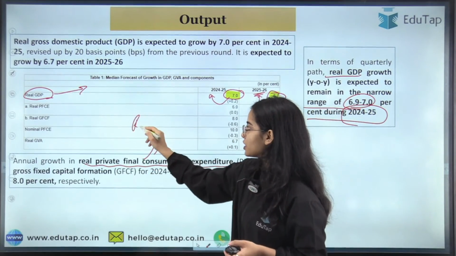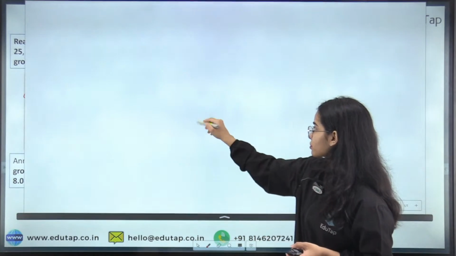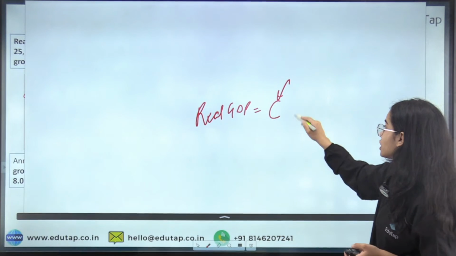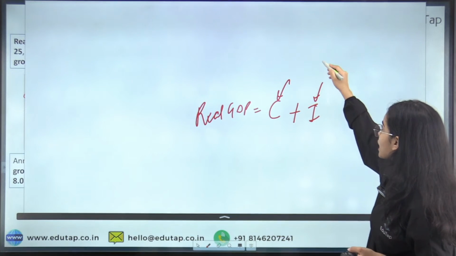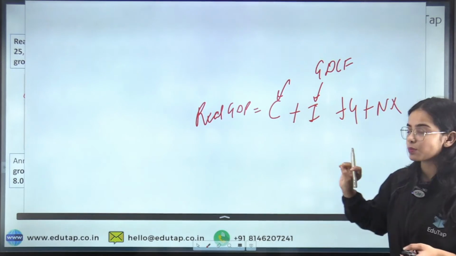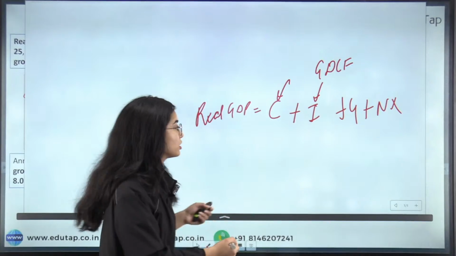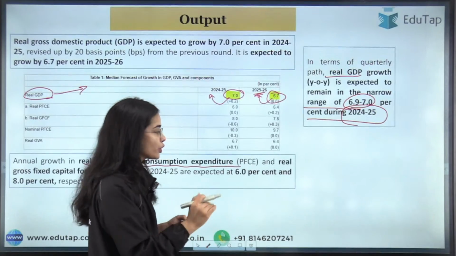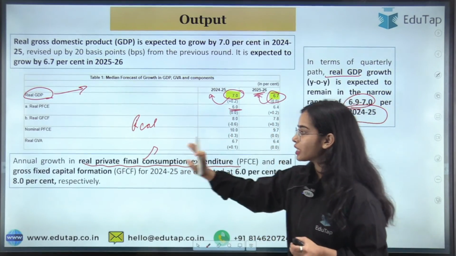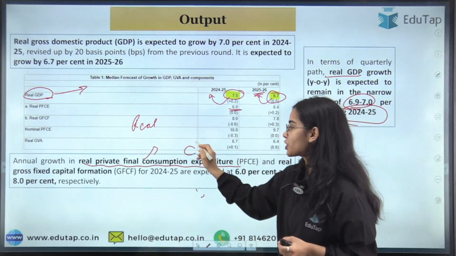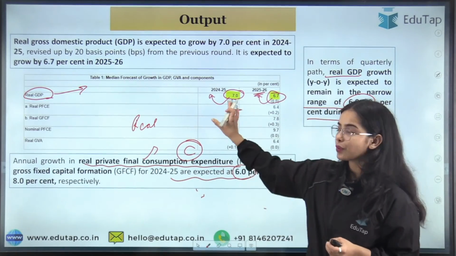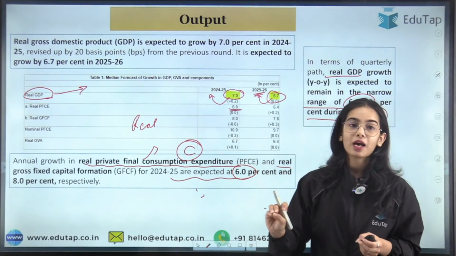Okay. Next is annual growth in the real private final consumption expenditure. I hope you know the formula of GDP is the consumption, the private final consumption expenditure, plus the investment, also known as gross domestic capital formation, plus government expenditure, plus the net exports, that is exports minus imports. So the real private final consumption expenditure, that is the consumption expenditure of the households, is going to grow by 6% in 2024-25.